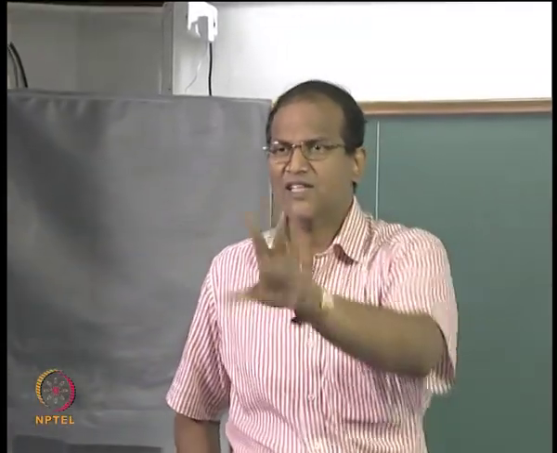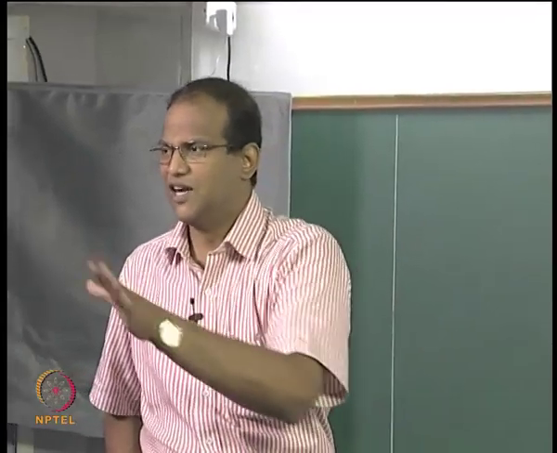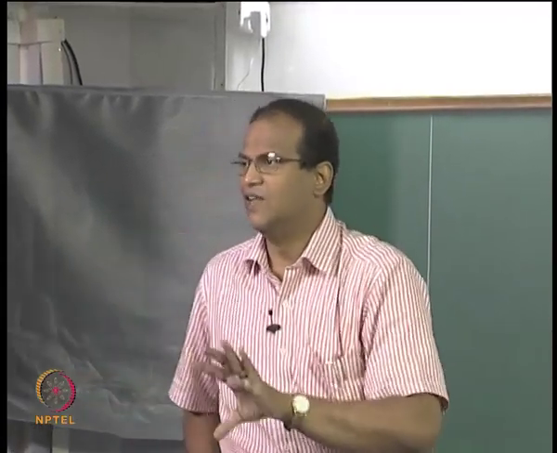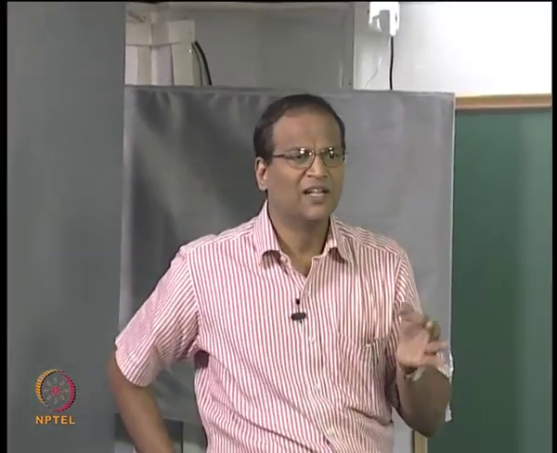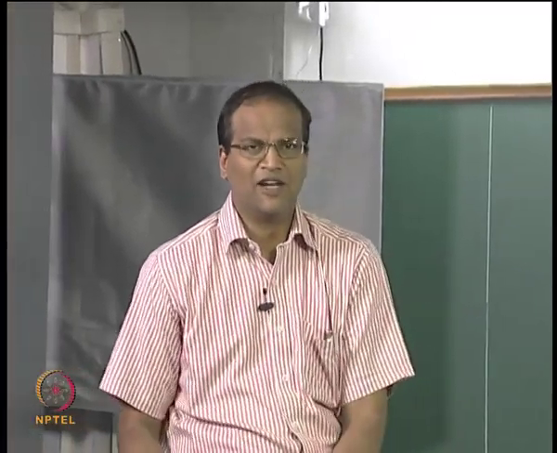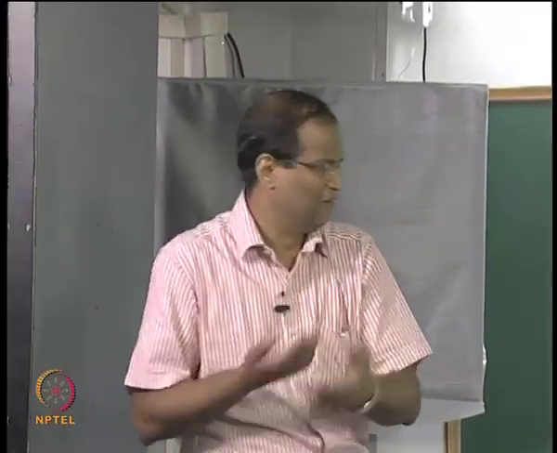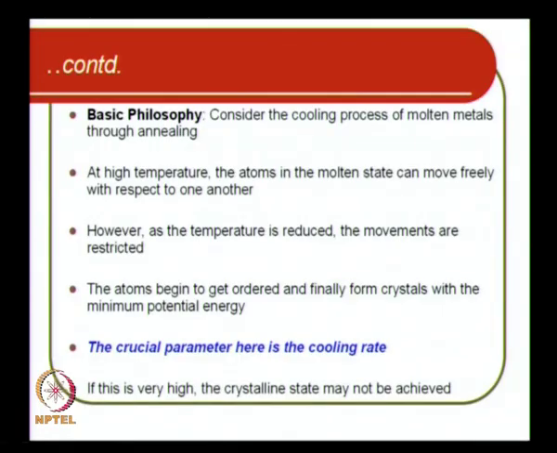Similarly, the convergence rate, the acceptance rate of samples, that is the convergence rate of the algorithm, is tweaked or fine tuned or controlled in such a way that you reach global convergence, right. So whatever we are saying in English, eventually we have to translate into mathematics and we should be able to solve, right. So if this crucial parameter is very high, the crystalline state may not be achieved. So this is not what we desire, right.